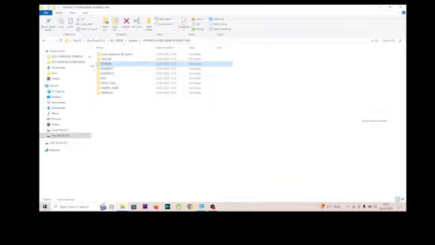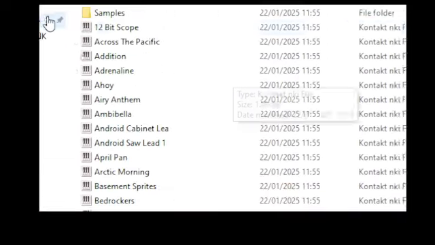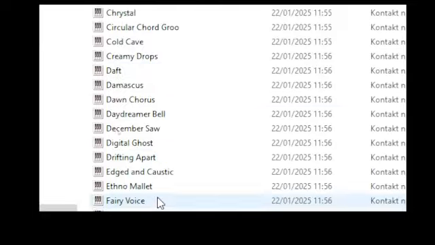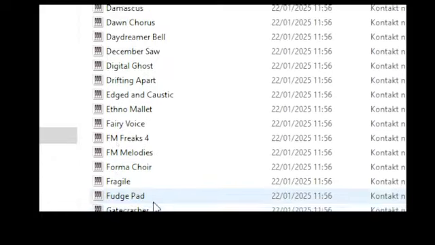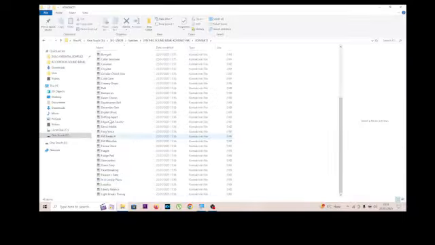separate folder. The Kontakt one is from all the Kontakt library. Maybe you have the factory ones as well, this instrument, and maybe it's not necessary to use this folder, but maybe you don't have everything.